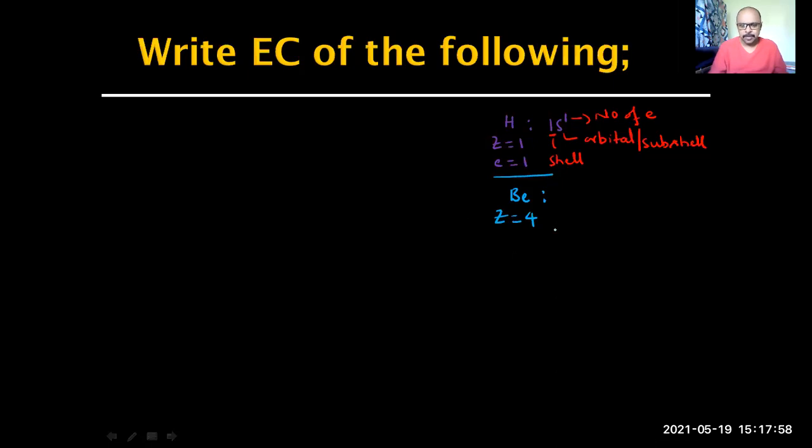Now see, atomic number 4 means there are 4 electrons. So what is the capacity of s subshell? S subshell has only one orbital. So we would always say 2 electrons in an orbital. So 1s2, 2 electrons will go there. Remaining 2 electrons have to go to the next energy level. If I had to represent an atom, this is the first shell, second shell. In the first shell, there is only 1s. In the second shell, 2s, 2p, that's all.